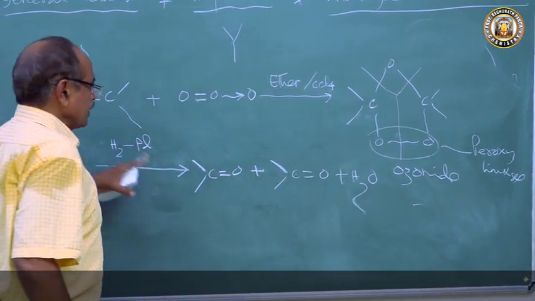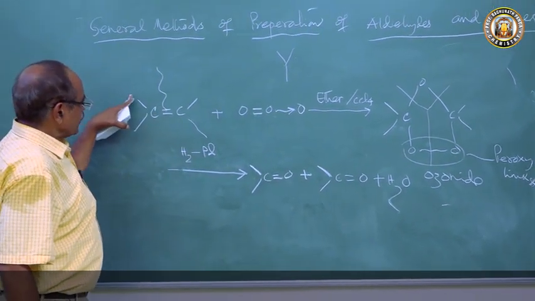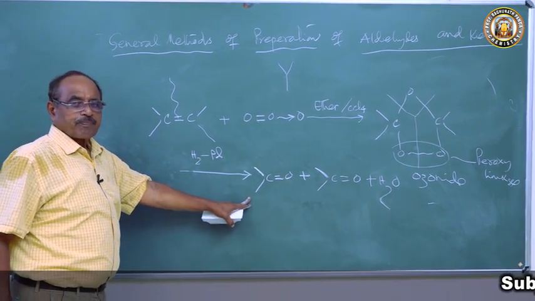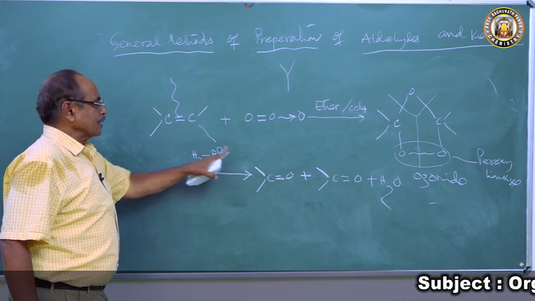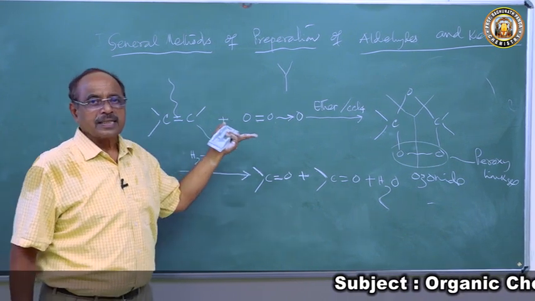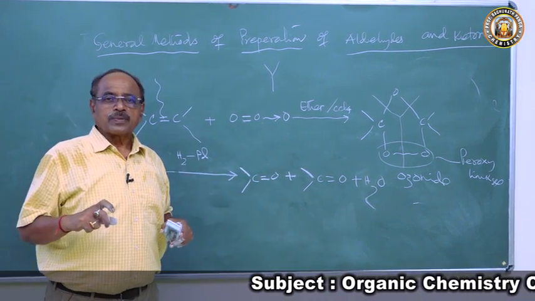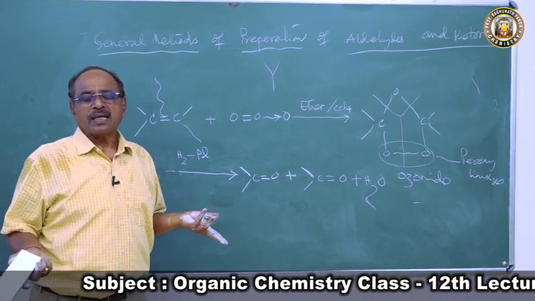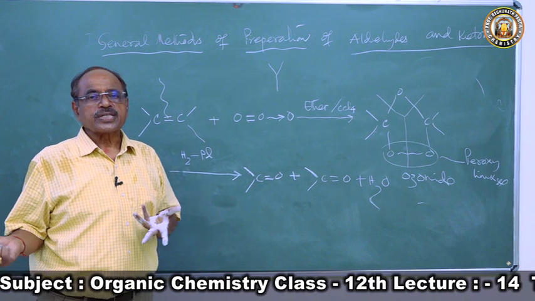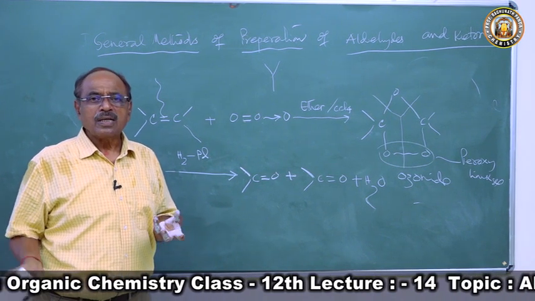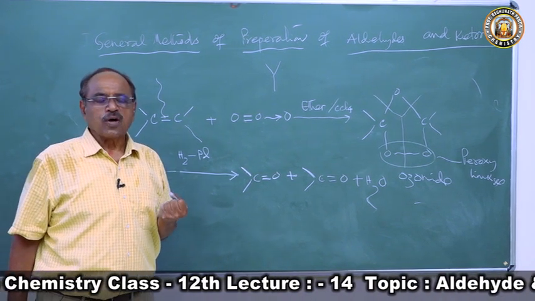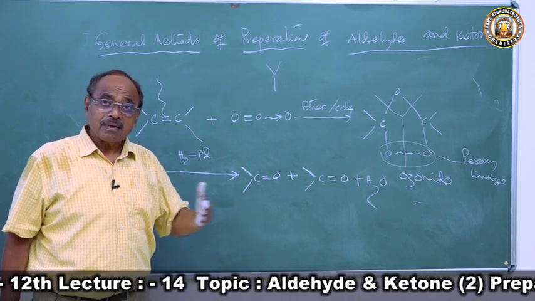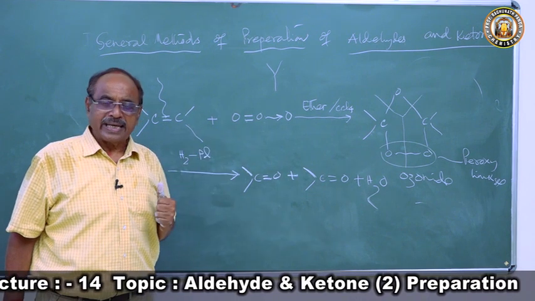So from the alkene we get, suppose this is H and R, we get H and R aldehyde, and this is R and R, we will get R and R. This we have done in alkene. So from the alkene chapter we can get it, and we have done alkyne. Alkyne hydration produces unsaturated alcohol, which rearranges to form the corresponding carbonyl compound. These are the things we have done in our earlier chapter.